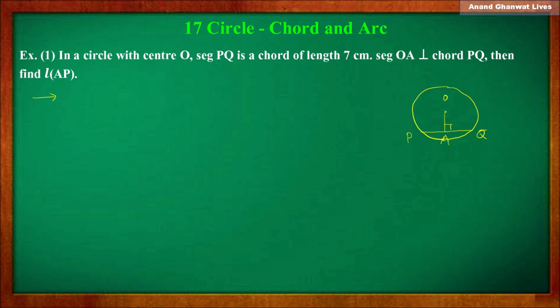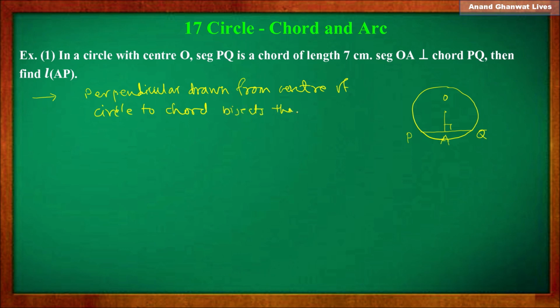So write down that property. Therefore, PA is equal to AQ.